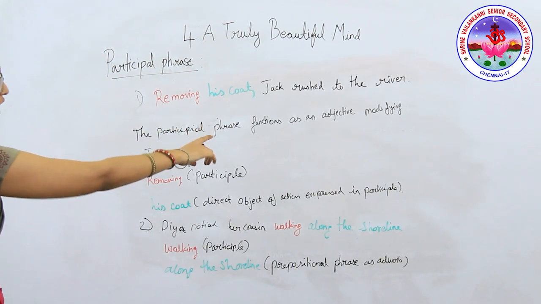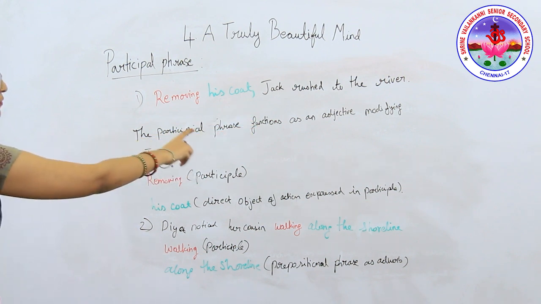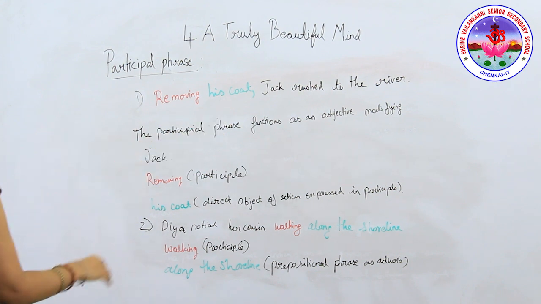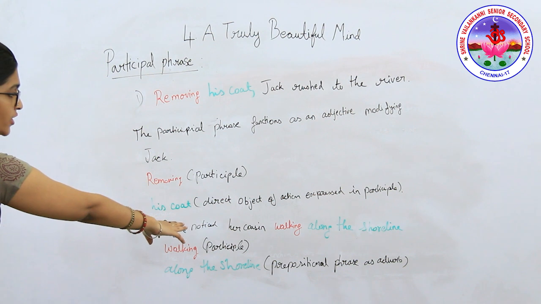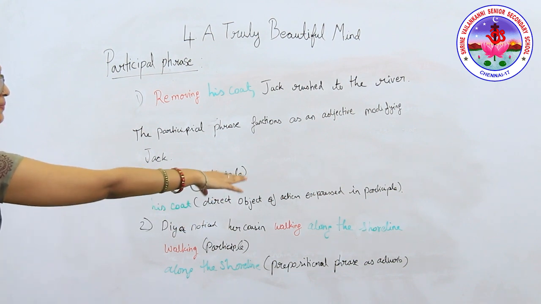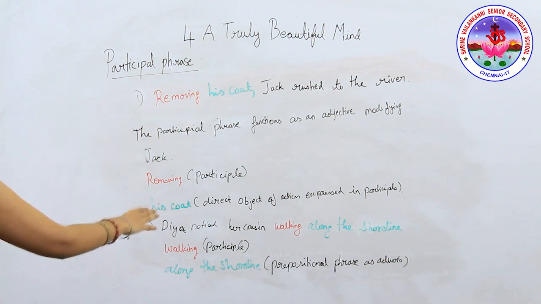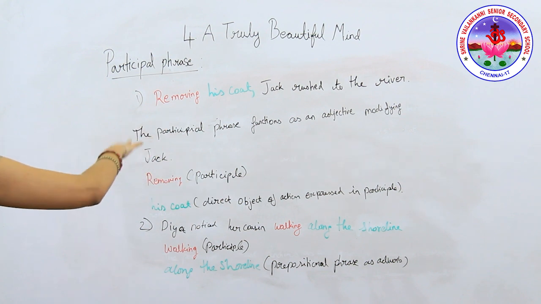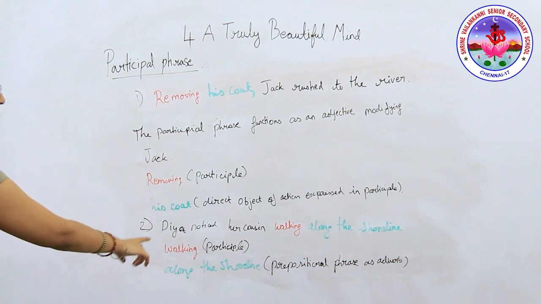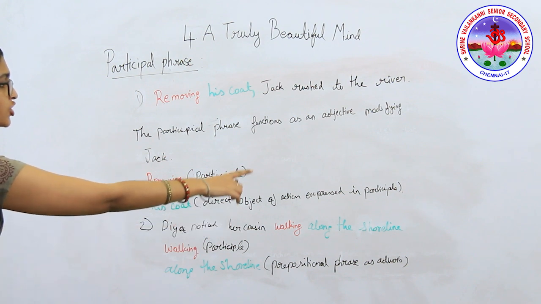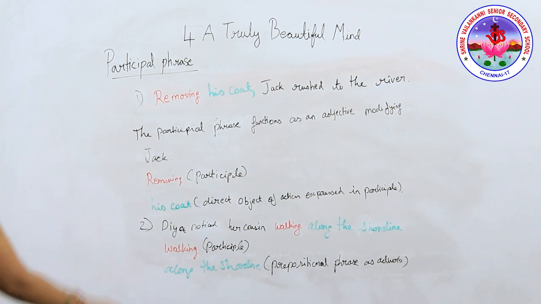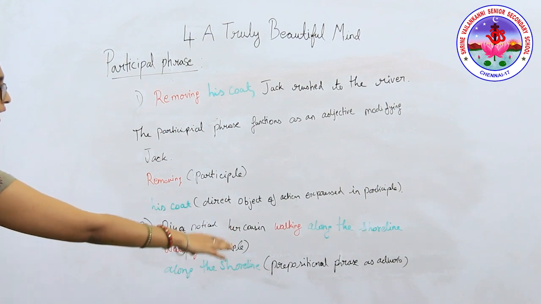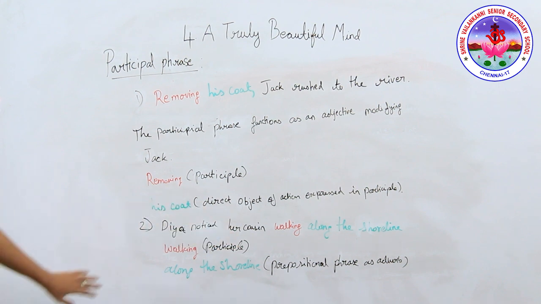Removing his coat, Jack rushed to the river. The participial phrase functions as an adjective modifying Jack. Now, Jack is modified here. Removing is the participle. His coat is the direct object of the action expressed in the participle. Okay, the next. Dia noticed her cousin walking along the shoreline. Now what is walking? Participle. Very good. Next, along the shoreline. It is a prepositional phrase used as an adverb.